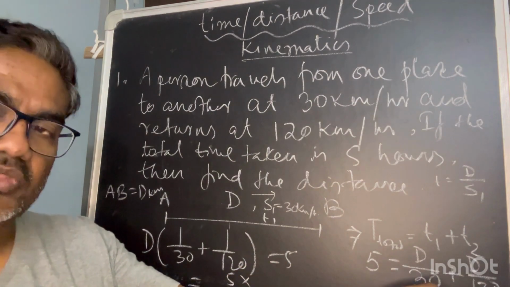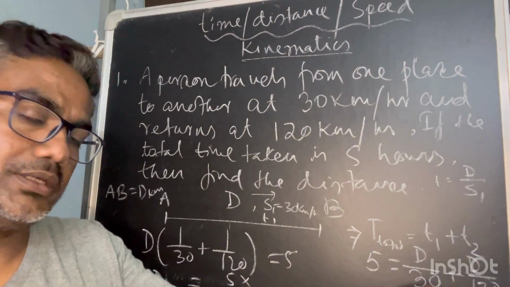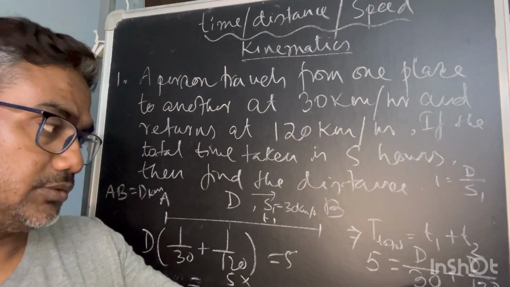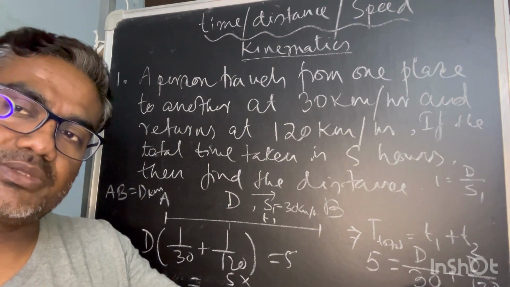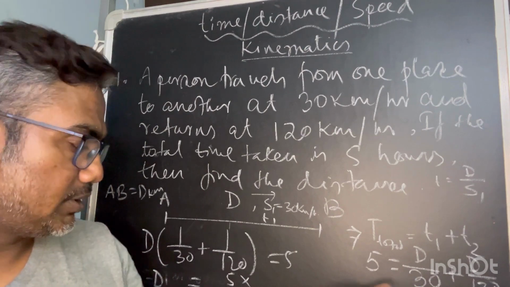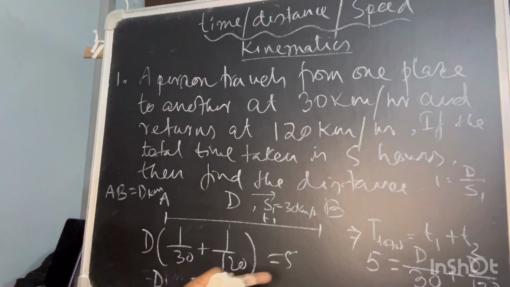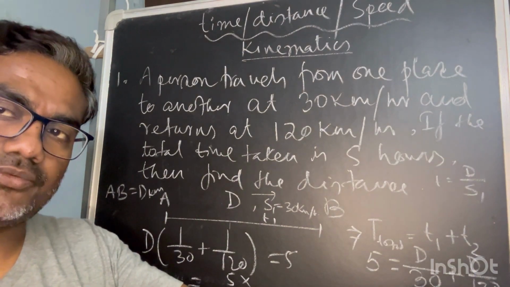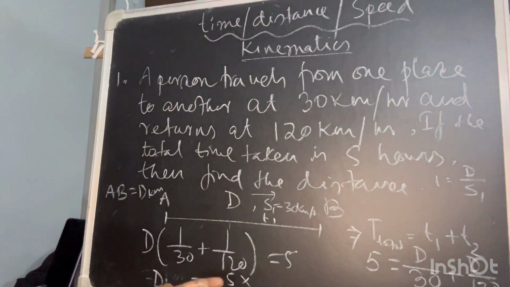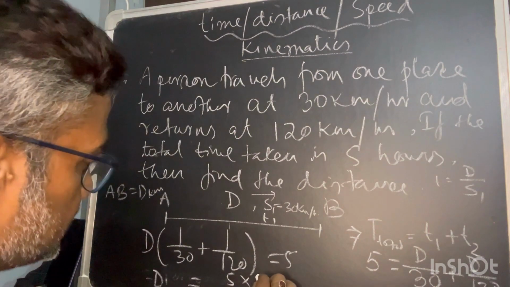Better do it stepwise. You need not remember the formula, otherwise if you slip on some part of the formula, you will be nowhere. So I am just going through the concept as the formula is being established. Understand that it will be very easy.